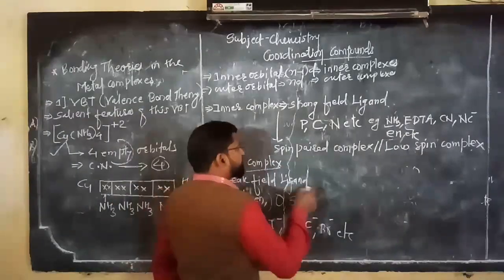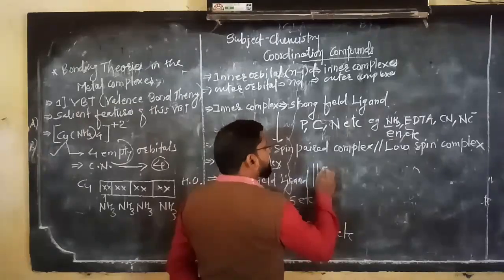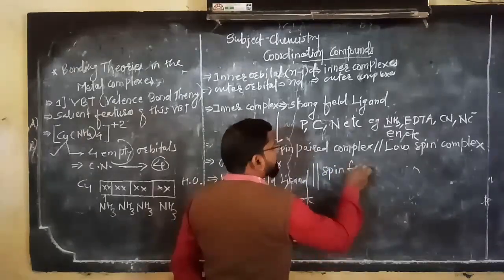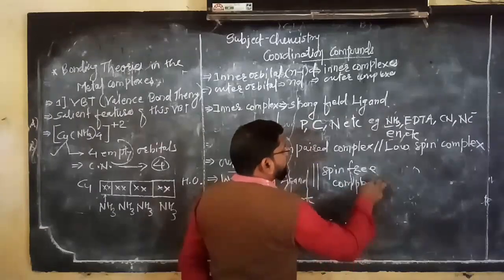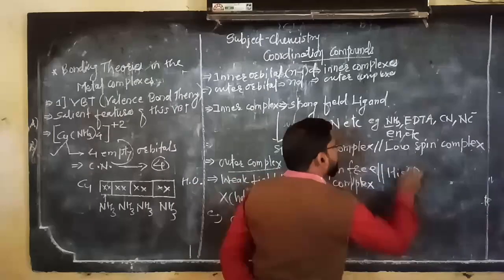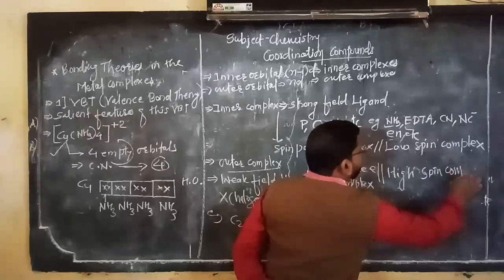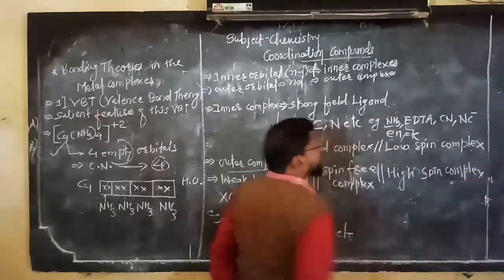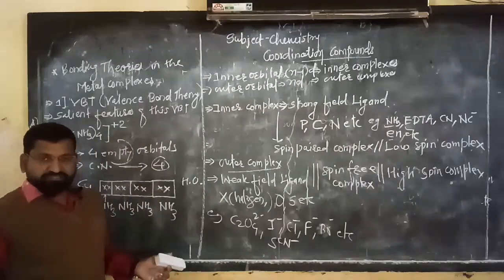So as a result of weak field ligand, what happened? There is a formation of spin free complex. Remember, spin free complex, which is also called what? High spin complex. Now, this is about the VBT.